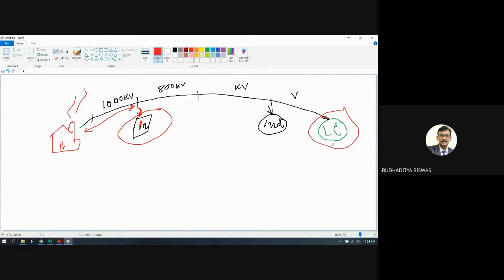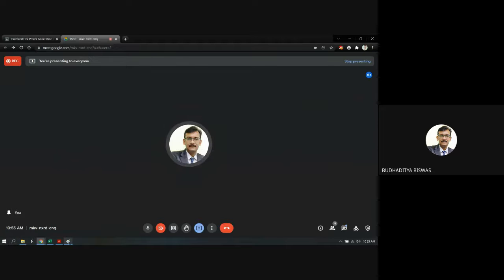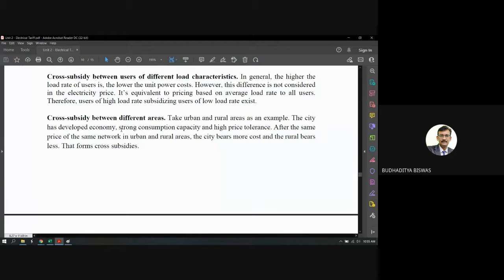But for the densely populated area, for safety purposes, you are not able to erect a pole and just supply the electricity. So cost is involved if the population is very high, in a highly populated city. And lower cost is there for supplying electricity in a remote area, because in the remote area many fields are left, and you can easily erect a tower and connect the lines. So this is called the cross subsidies between different areas. Where the supply cost is high, users need to pay at a high rate. Where the supply cost is low, users pay at a low rate.